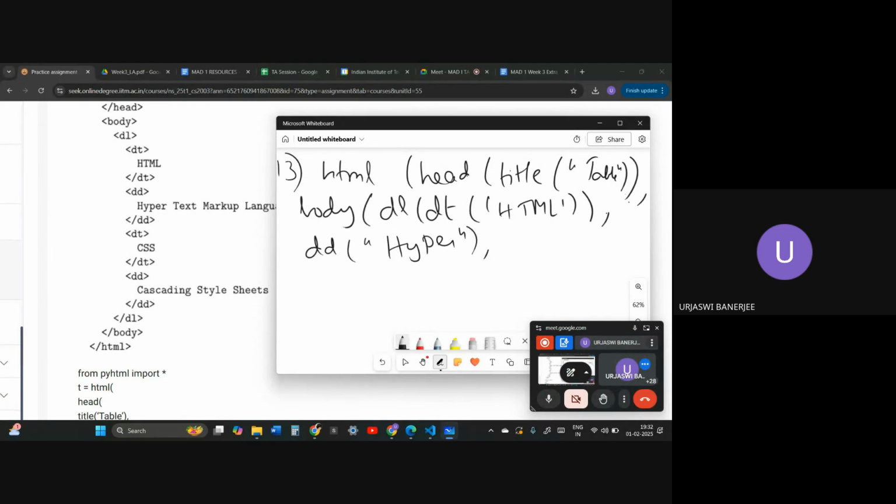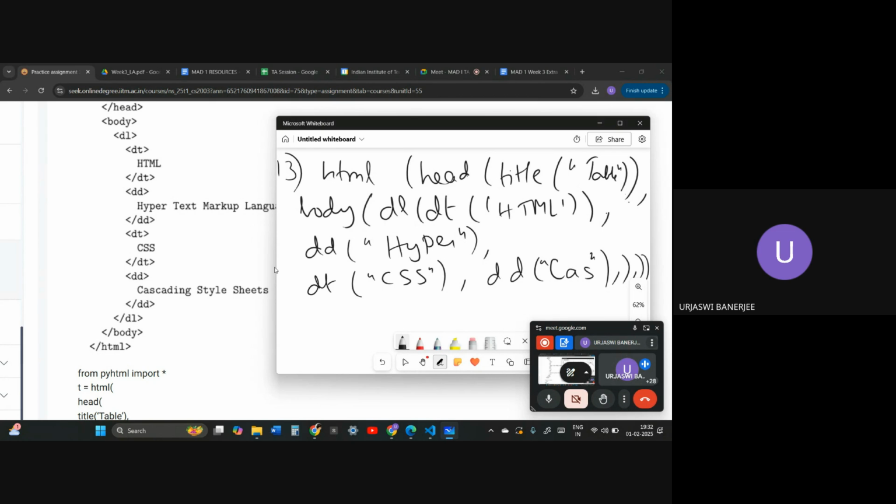Then afterwards the DT tag has been opened again, so we will go to the next line, DT, and then CSS. Then comma, the DT tag has been closed, then DD again, cascading styles. I am just writing cas over here, just a shortcut to give you a basic idea. Comma, the DL tag has been closed, comma, body, HTML.